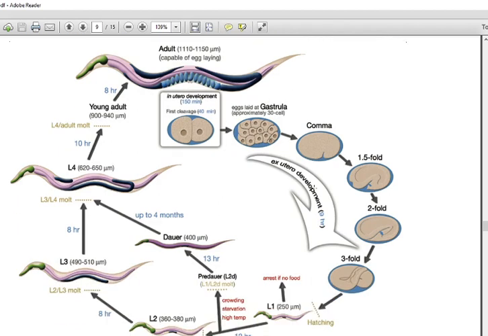Here you can see L1, the first larval stage, then after 12 hours the second larval stage, then the third larval stage after 8 hours, then the fourth larval stage, and 10 hours later the fourth larva develops into the adult. My point is that it is a very simple system and you can easily manipulate it.